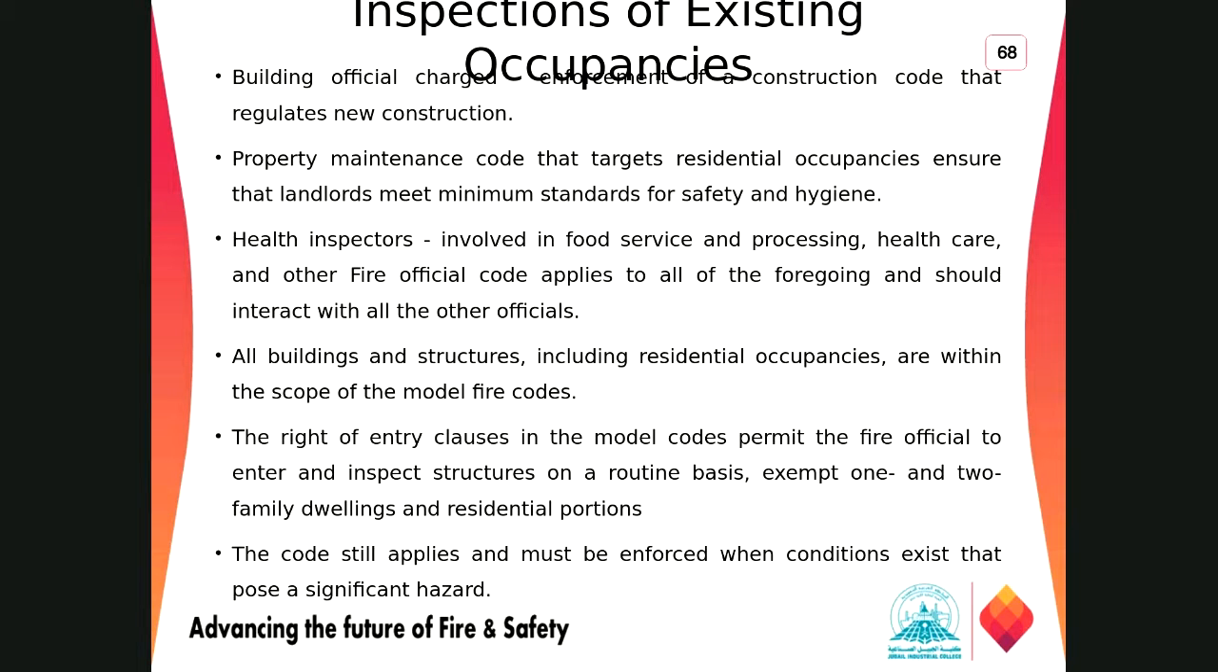Then we have inspection of existing occupancies, right? How are we going to inspect existing occupancies? Building officials enforce a construction code that regulates new construction, right? A property maintenance code targets residential occupancy to ensure that landlords meet minimum standards for safety and hygiene, right? So the inspecting officer will go to existing occupancies just to make sure they are maintaining the systems and the premises based on the fire safety code requirements, based on the requirements of the jurisdiction.